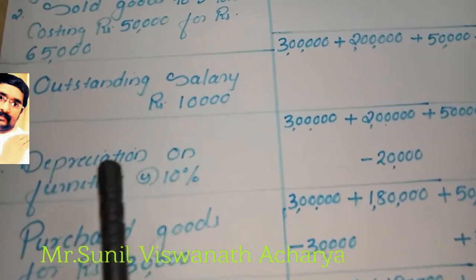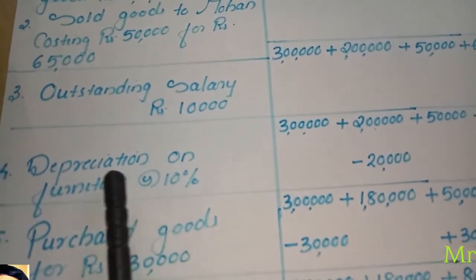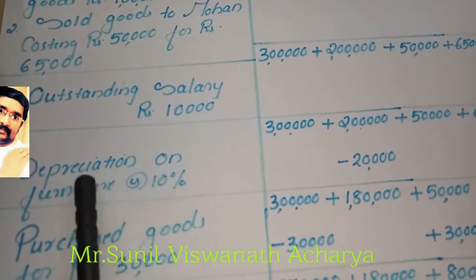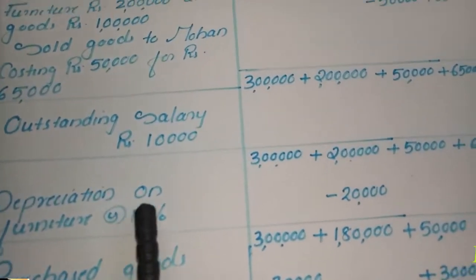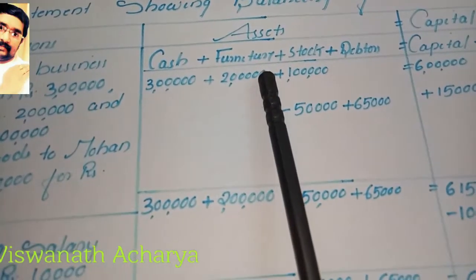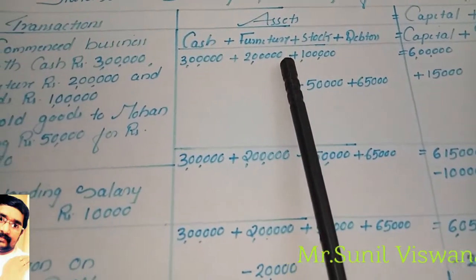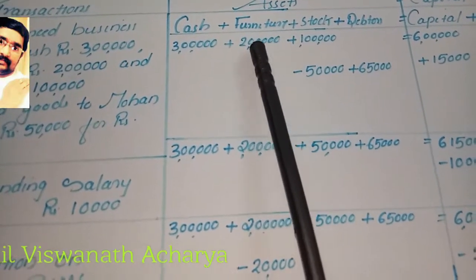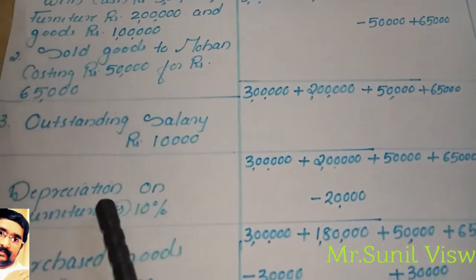So depreciation on furniture is 10%, but it is a loss for us. Depreciation is a non-cash expense. Cash is not going out, but it is an expense for the business. So depreciation on furniture 10%. Furniture is 2 lakhs. 10% of 2 lakhs is 20,000. How do we calculate 10%? 2 lakh into 10 by 100. When you calculate, we will get 20,000.